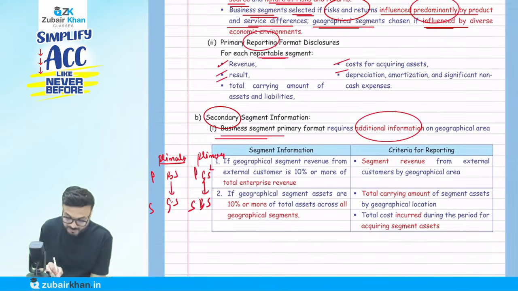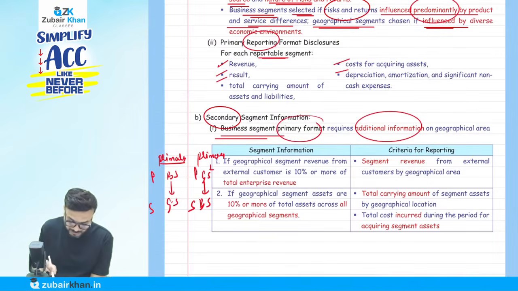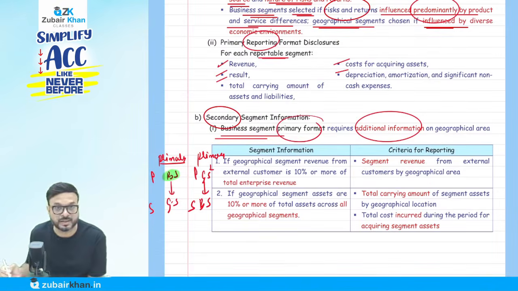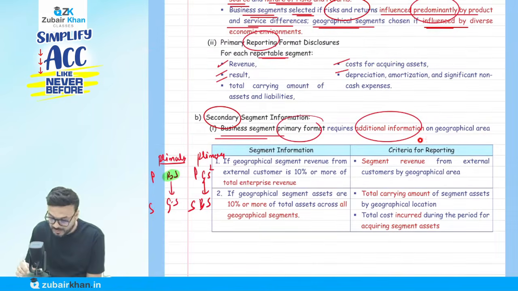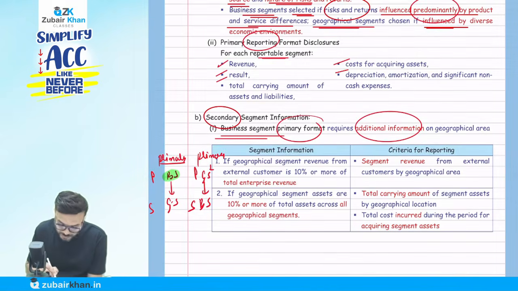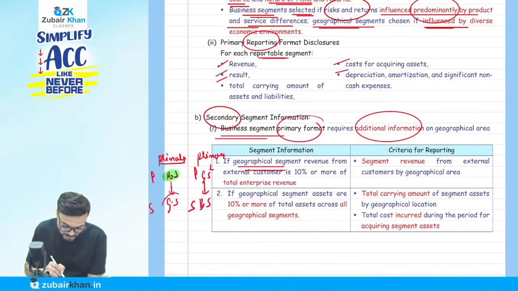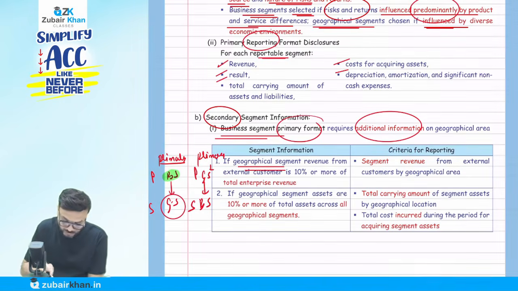So if the business segment is primary, what do we have to disclose? They say the business segment primary format requires additional information. What additional information do they require? In the case of a secondary, geographical segment revenue. This is what they're talking about, what we have to disclose.